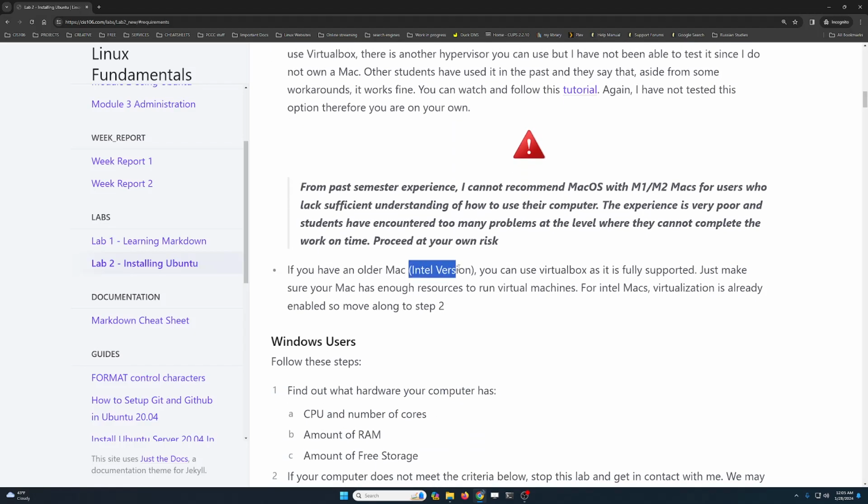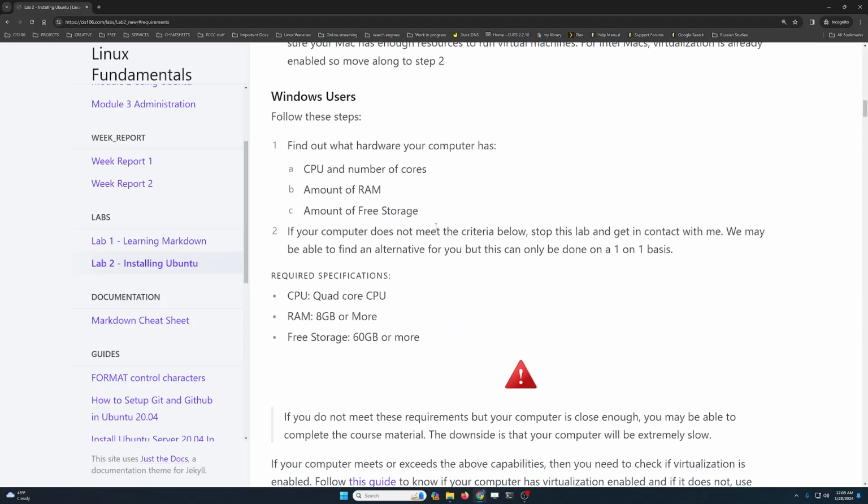If you have an Intel Mac, you're good to go. Just continue to step number 2. Virtualization is enabled for you and VirtualBox is fully supported. You should have no issues at all. Now for Windows users, let's get started.